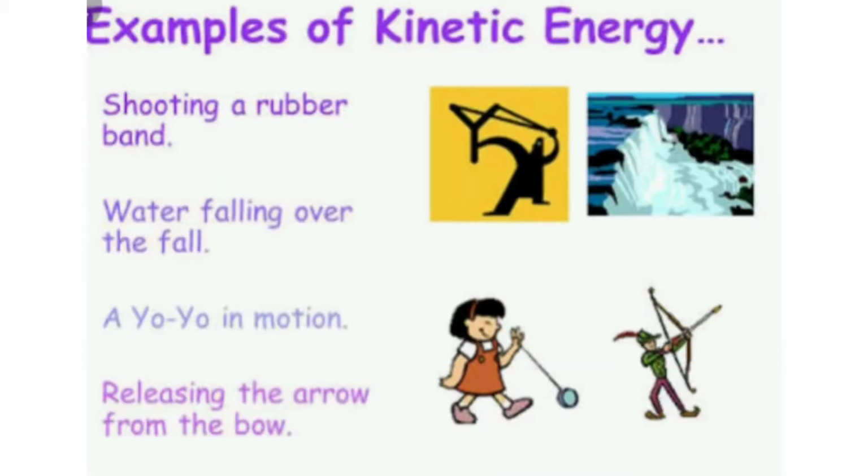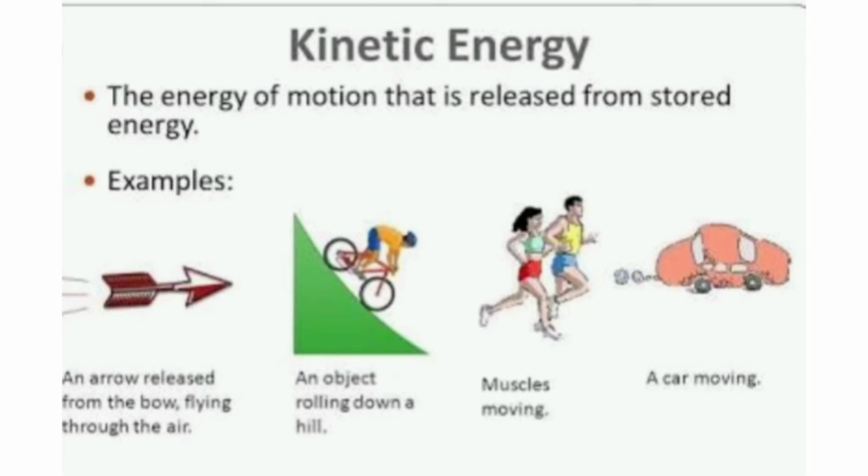For example, shooting a rubber band, water falling over a waterfall, a yo-yo in motion, releasing an arrow from a bow, an object rolling down a hill, muscles moving, a car moving. These are examples of kinetic energy.